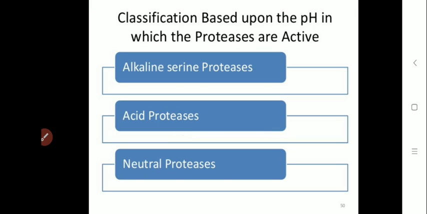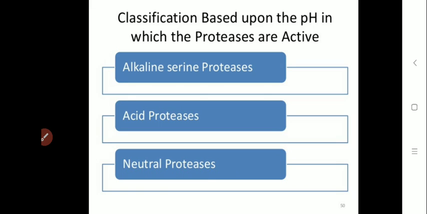Then the next one is classification based upon the pH in which proteases are active. Depending upon the pH in which the protease enzyme is active, it is divided into three classes. First one is alkaline serine protease, in which the protease enzyme is active in alkaline pH.